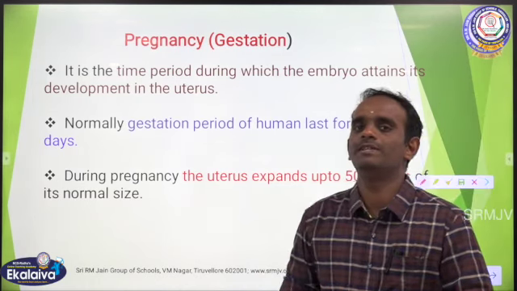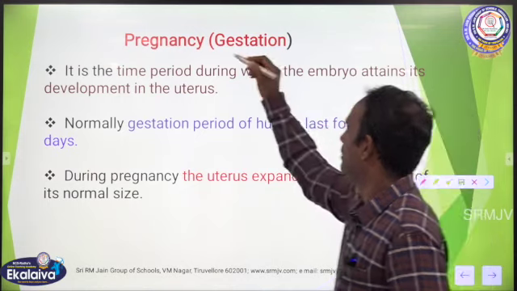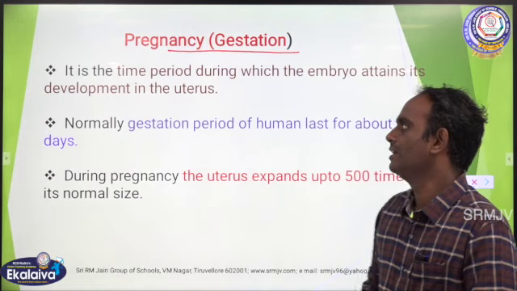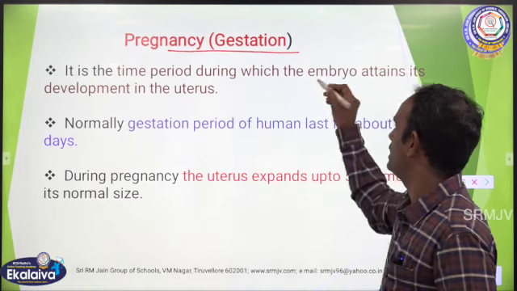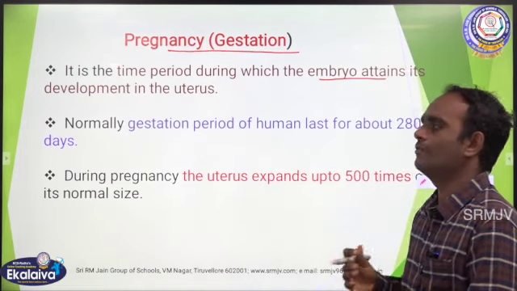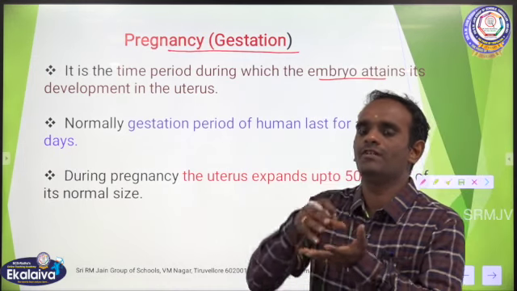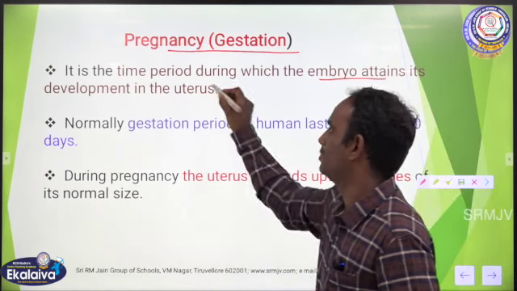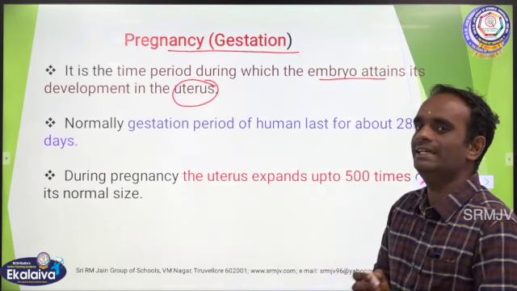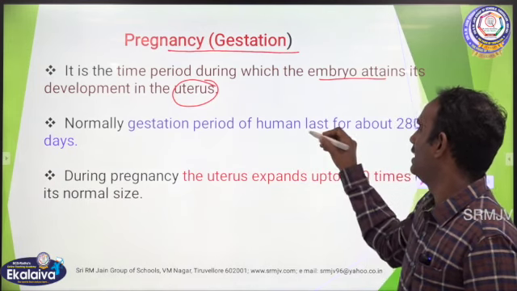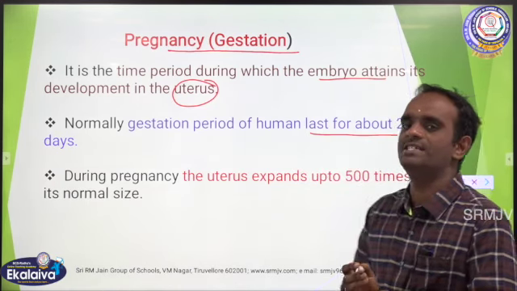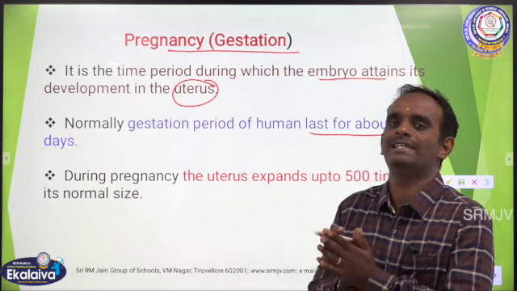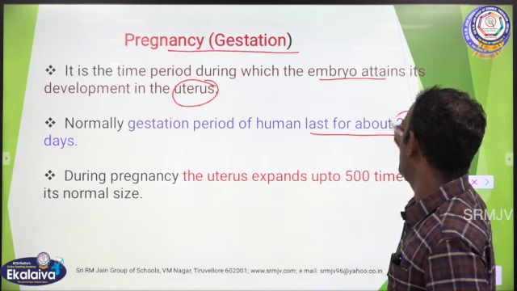And then the next one is pregnancy. Pregnancy is also called gestation, right? So it is a time period during which the embryo attains development in the uterus. So development of the embryo takes place inside the uterus, you know very well, right? Normally the gestation period of humans lasts for about 280 days. It may vary from 275 to 285. The exact day is 280 days.